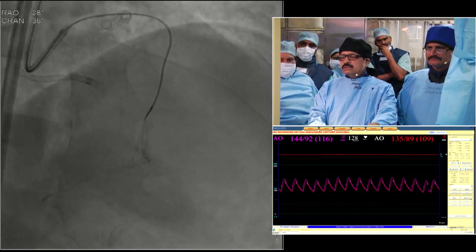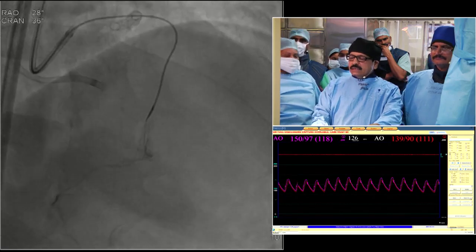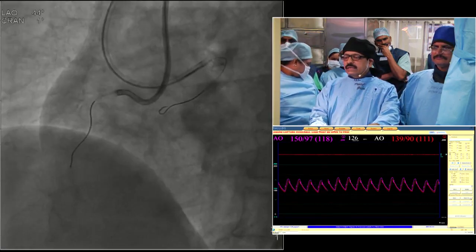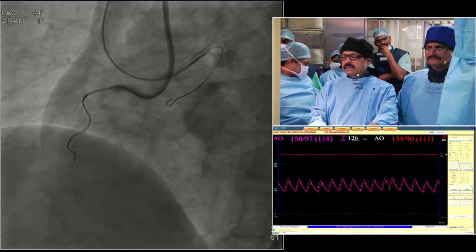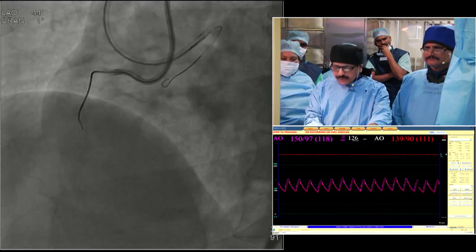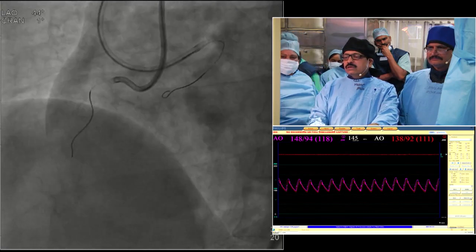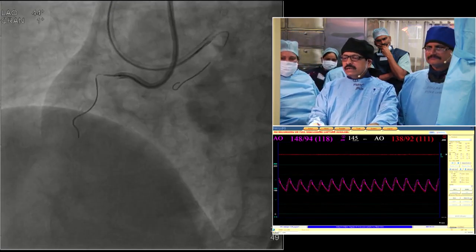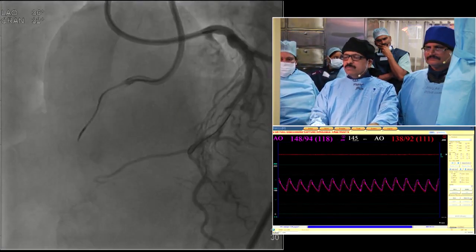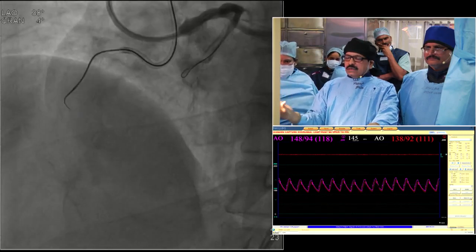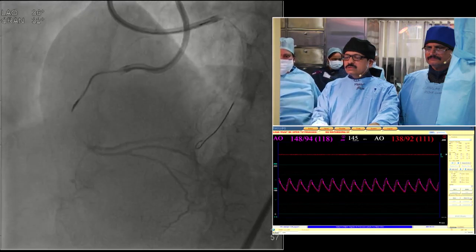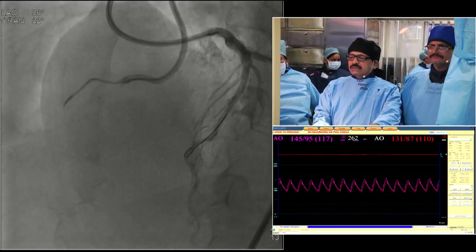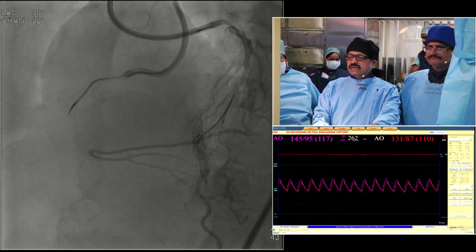So we are monitoring the ACT and keeping it above 300. A small septal injury, but it's okay. It healed, and now we tried for the antegrade with a 135 Corsair, and always I try to enter with a floppy wire when there is a bend in the RCA. After that I exchange it to a Fielder XTR wire. This is an Amplatz AL1 with side holes.